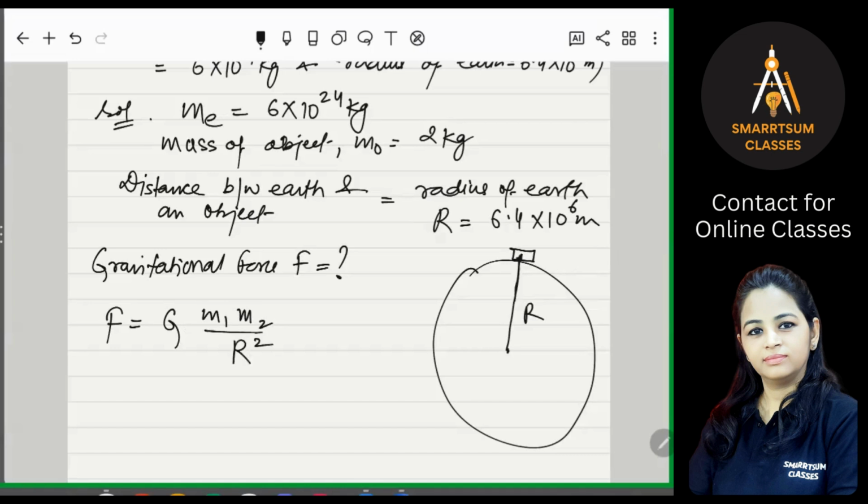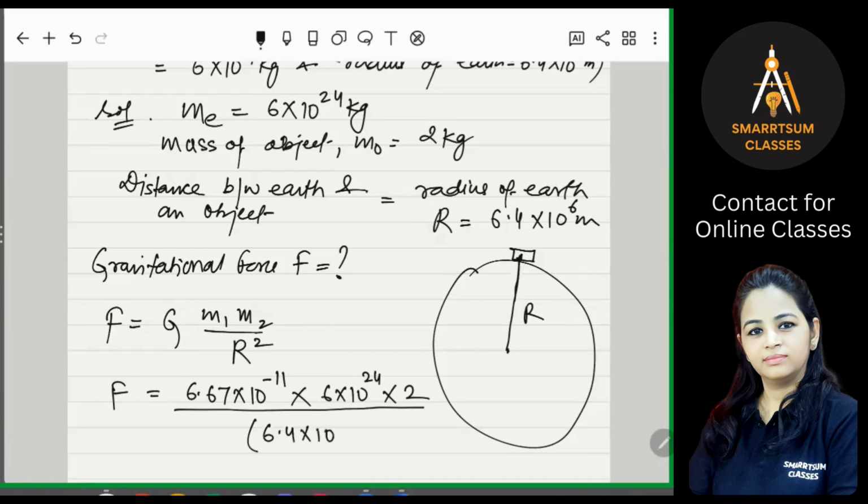So here our d is R. Now, G is the universal constant and its value is 6.67 into 10 to the power minus 11, right? Then we will put the values of M1, that is the mass of Earth, 6 into 10 to the power 24 kg, into M2, which is 2 kg, right? R is the radius of the Earth, which is 6.4 into 10 to the power 6, then its square, right?